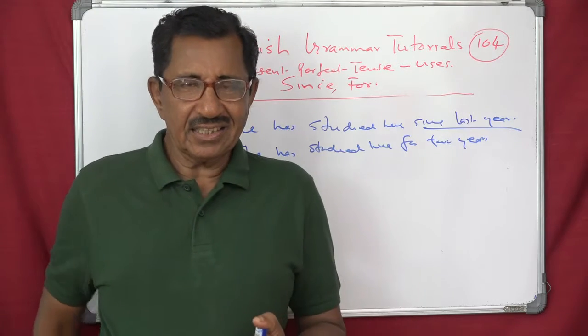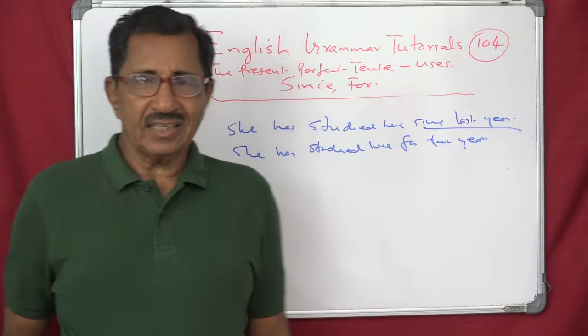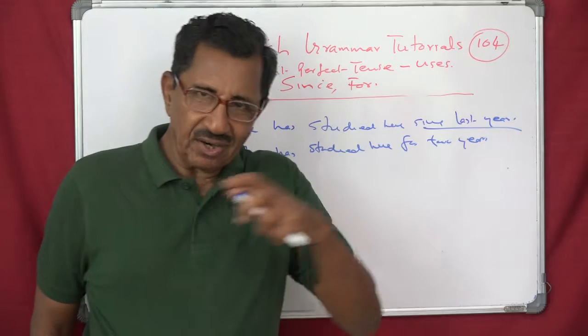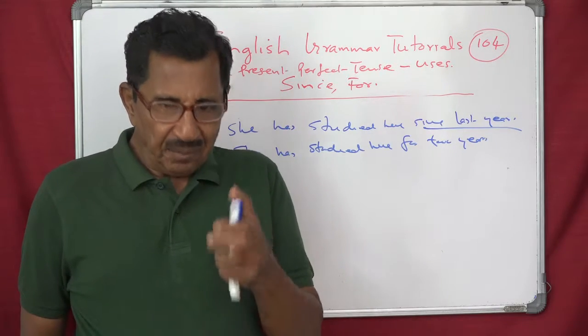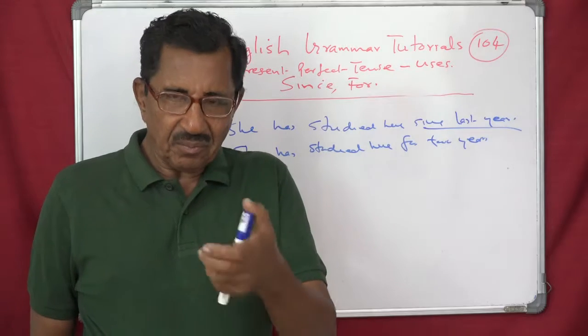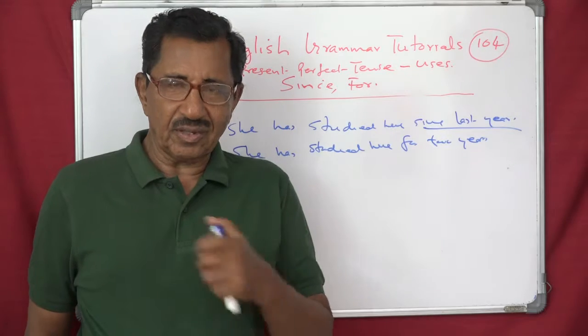Since means a definite point of time and for means a period of time, of course, up to and including the present moment. That's very important.